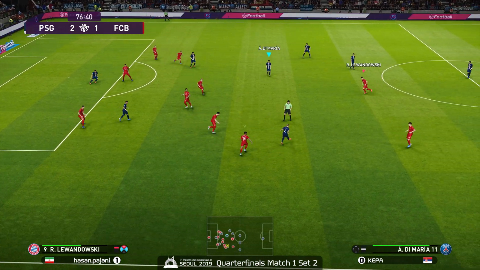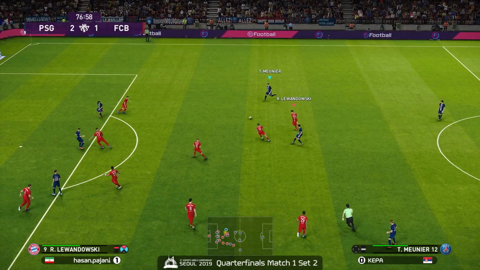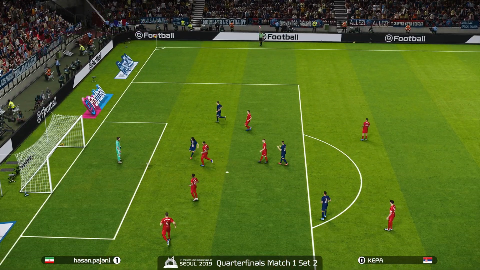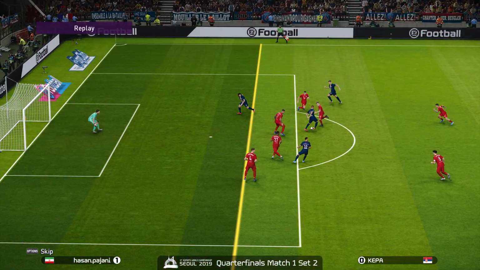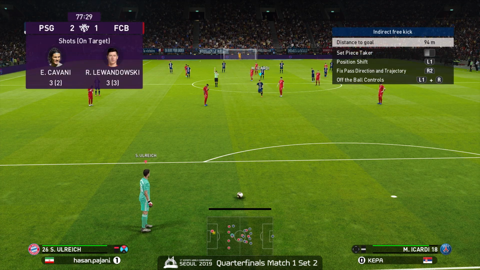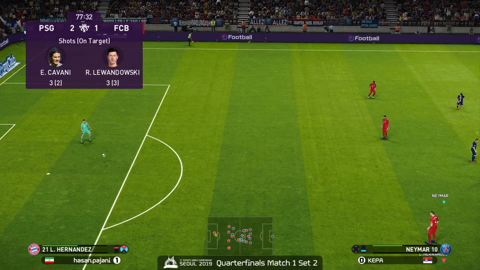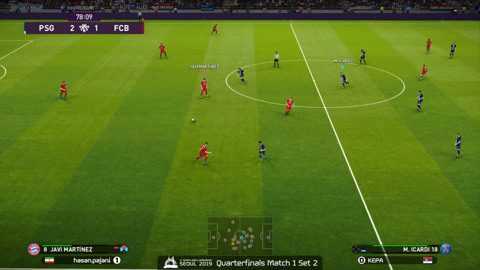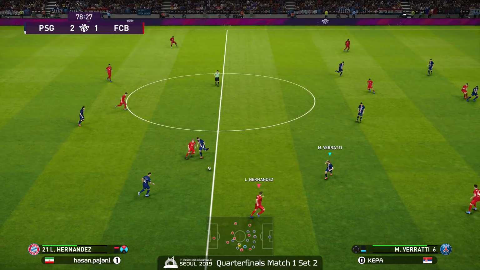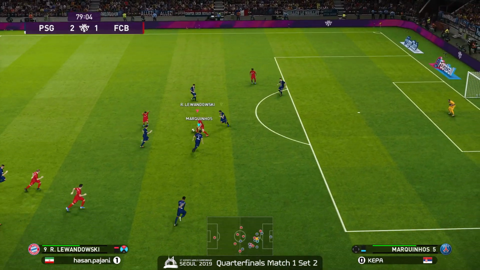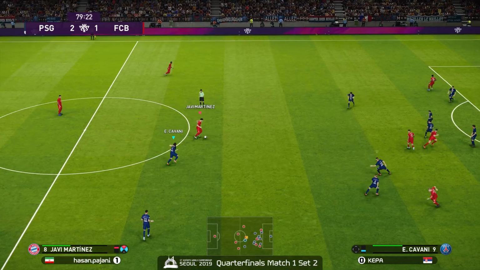In control. As we close in on the 80-minute mark, time is running out. Cavani. Forward Cavani. Offsides. Yeah, I was going to say, wait a second. He's way up there. Nope, not going to have it this time. Ulrich with the reset, out to Hernandez. Right side center field, center to Kimmich. Perisic. Lewandowski. Resets to Martinez.